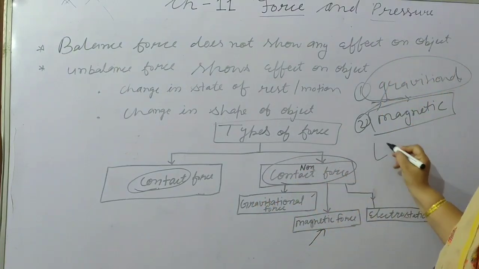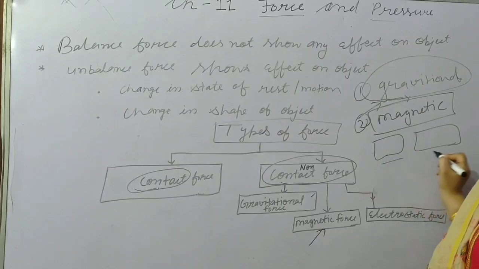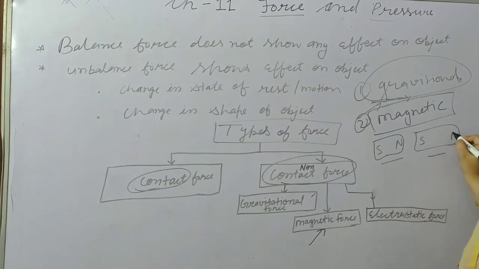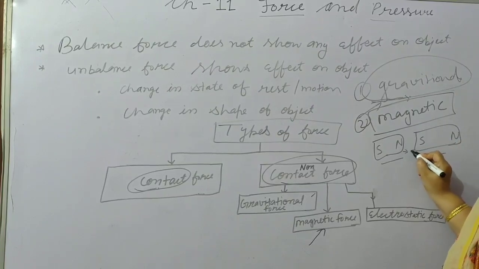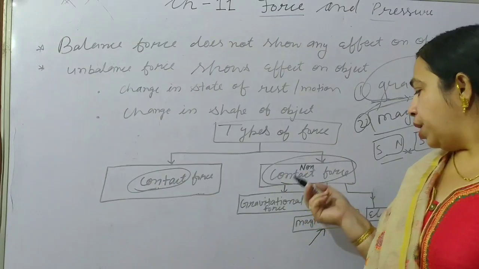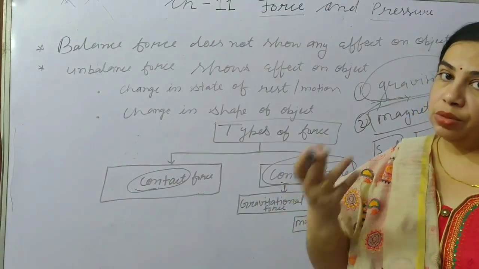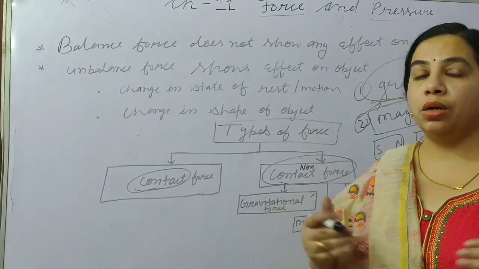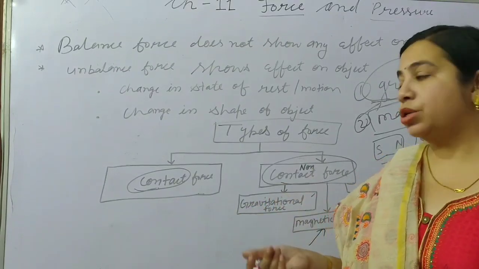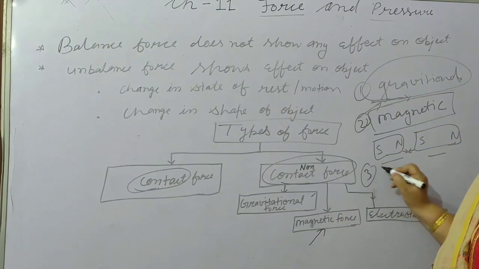Like this, if two magnets are there, with north and south here, and south and north here, they will attract due to the magnetic force. So magnetic force is the force due to which a magnet and magnetic substances will come into attraction and come closer, or it may be that they repel. So it is known as the magnetic force. Now the third is electrostatic.